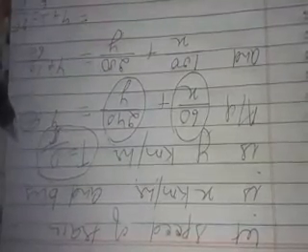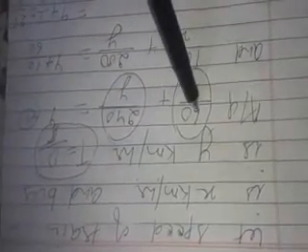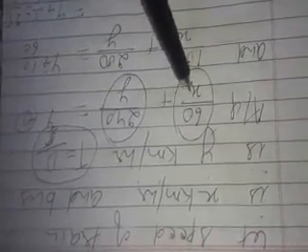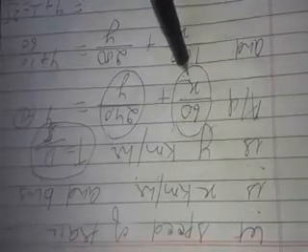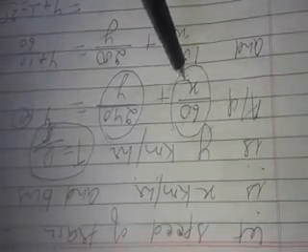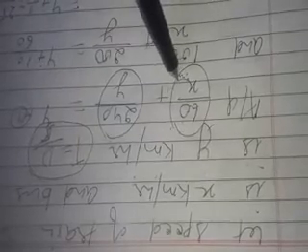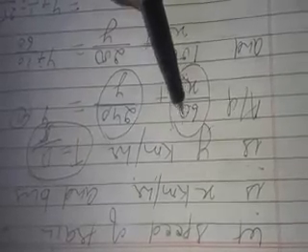The distance covered by train is 60 kilometers, and speed is x kilometer per hour. So the time taken by train is 60 by x.